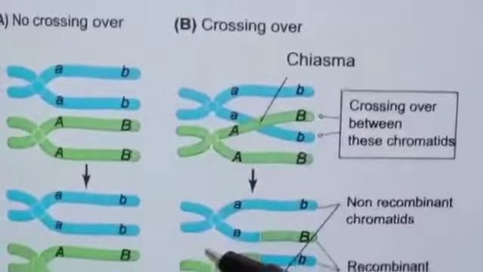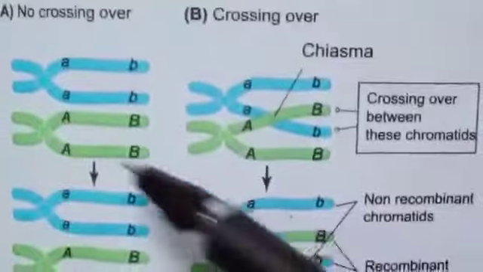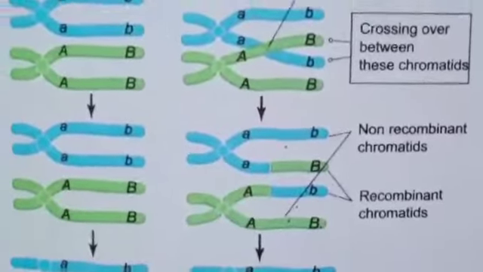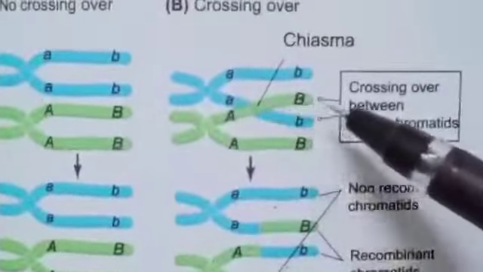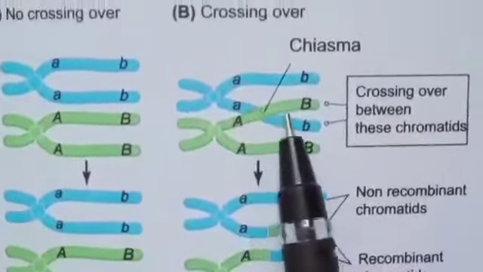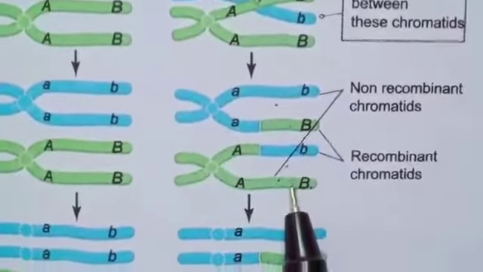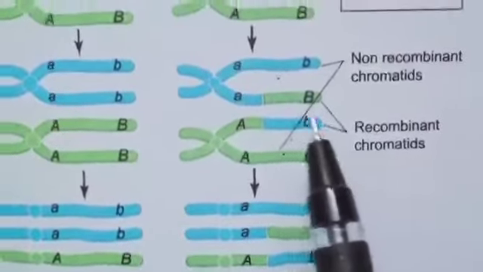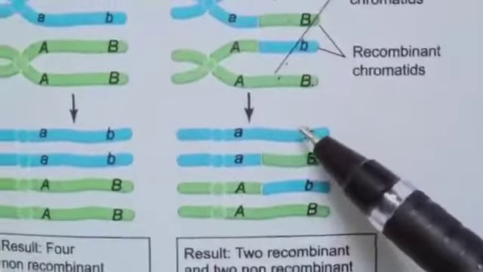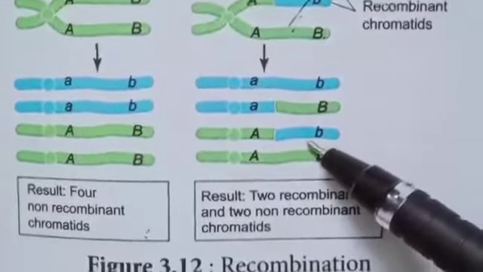This is the recombination flow chart. A is no crossing over. B is crossing over. As a result of no crossing over, 4 non-recombinant chromatids are present. In crossing over, chiasmata formation occurs between these chromatids. These two are non-recombinant chromatids. These two non-sister chromatids are recombinant chromatids. Here the result is 2 recombinant and 2 non-recombinant chromatids formed.